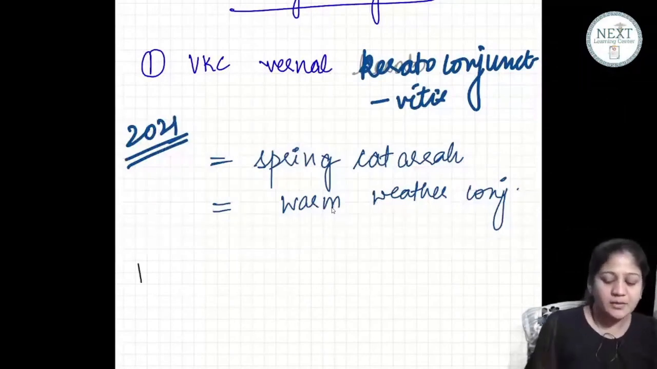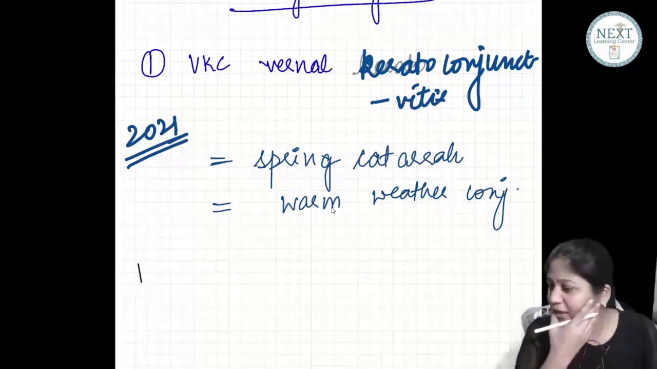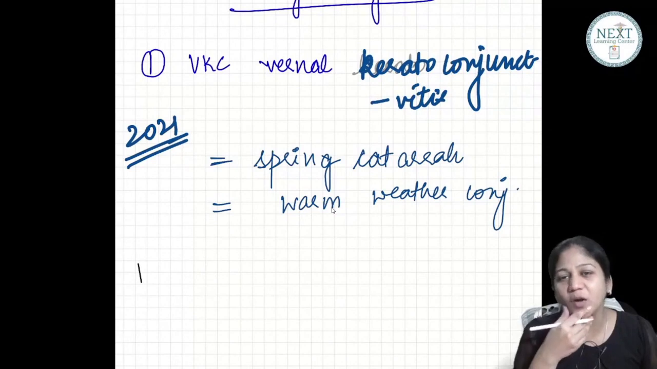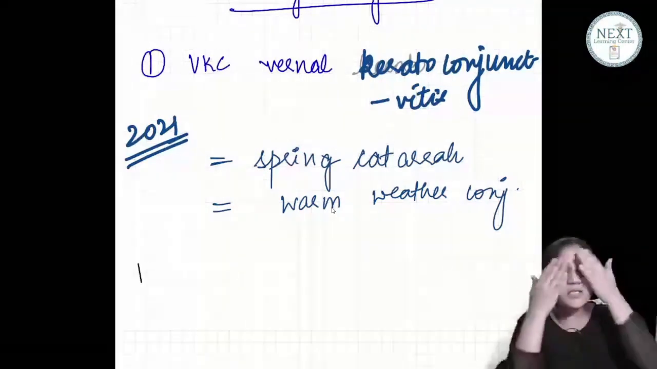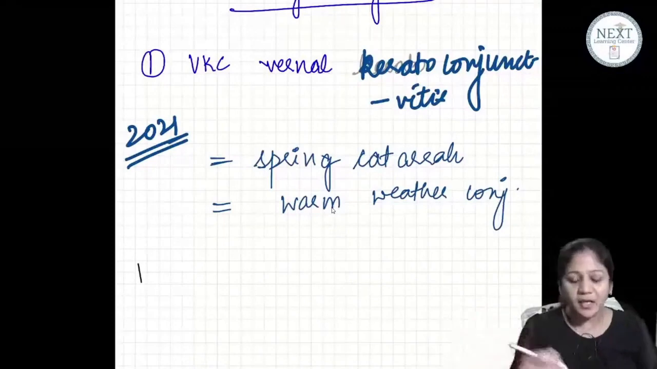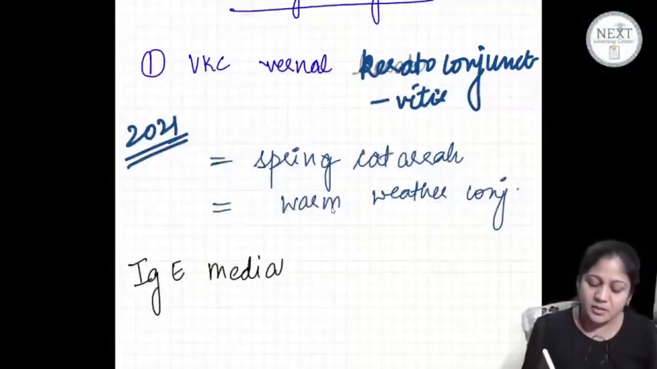Now you have to understand this, guys. It is a very important thing. Not only in FMGE, but in every exam, guys, you can have questions from conjunctiva, especially this allergic conjunctivitis. Now understand this. What is happening? There is an allergy in the conjunctiva. Now this allergic reaction is an IgE mediated hypersensitivity reaction.